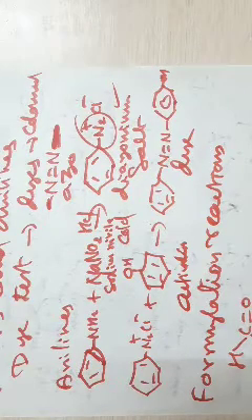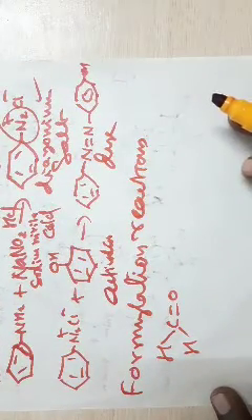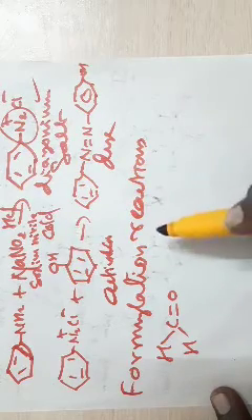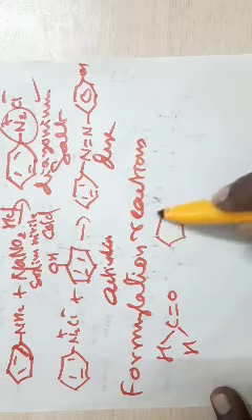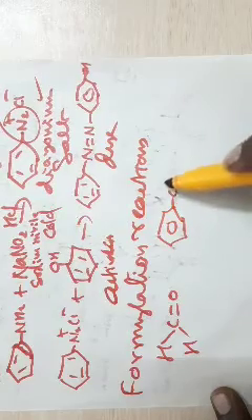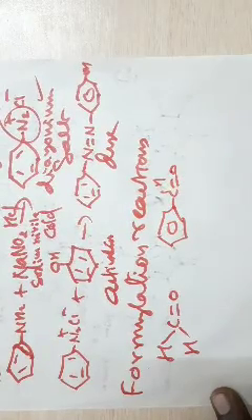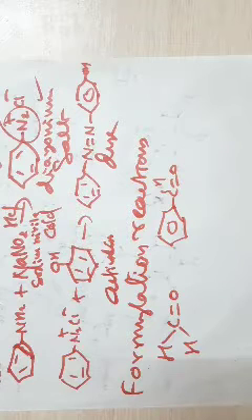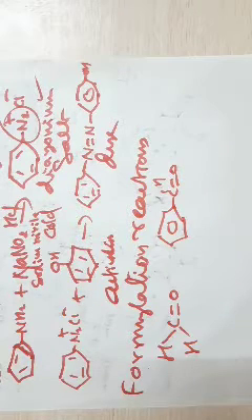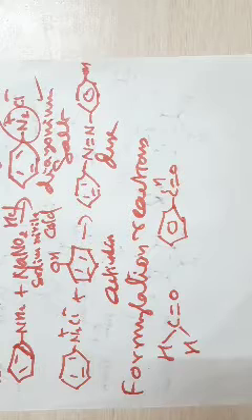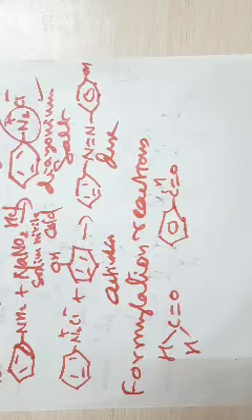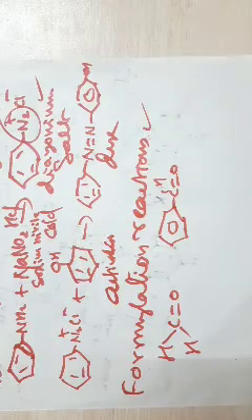H-C double bond O. So this is your formyl group. See how this can be formed in an aromatic compound. If this is formed in an aromatic compound, then this is your benzaldehyde. How can the formylation reaction be carried out? How can benzene be converted into benzaldehyde? Conversion of benzene to benzaldehyde is your formylation reaction.